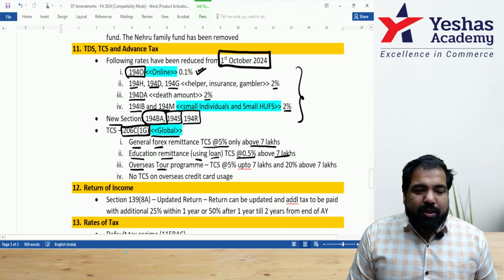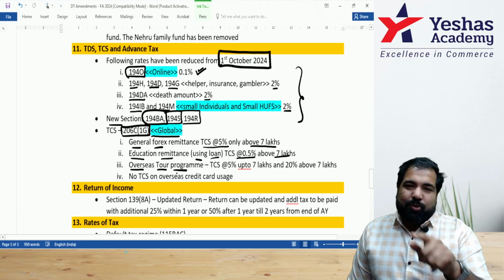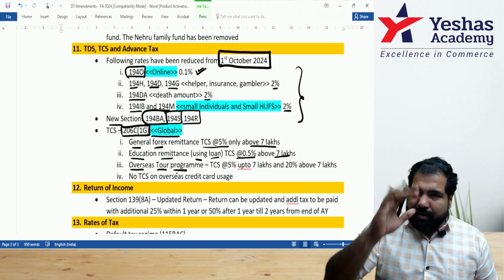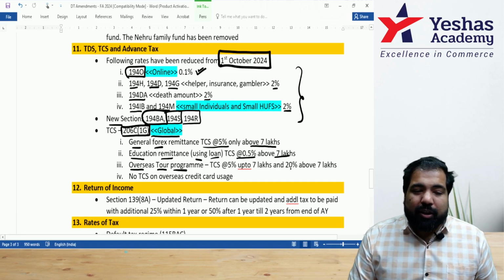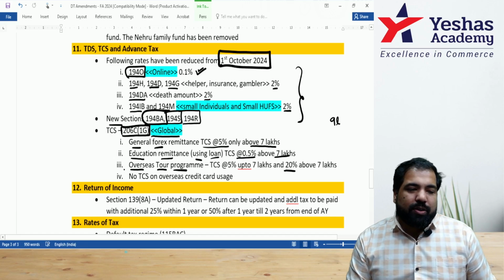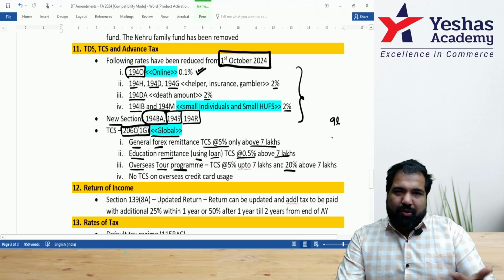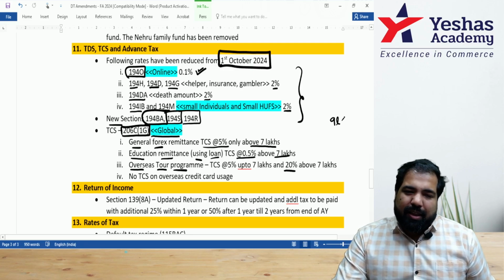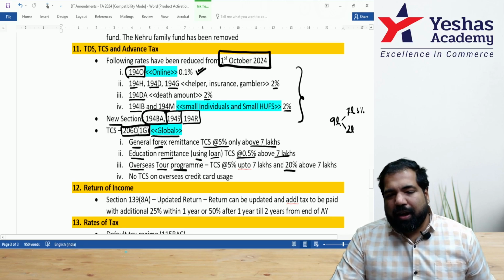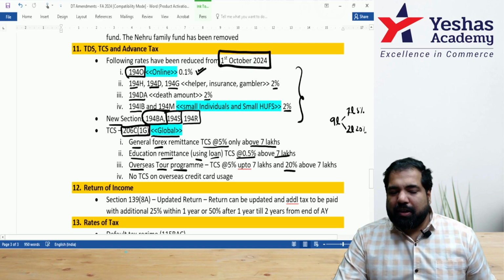But if it's for an overseas tour program, the government is jealous because you should have traveled in India, but you're going abroad. So without any limit, up to 7 lakh, 5%, and above 7 lakh, they will collect 20%. That means if you've taken 9 lakh of remittance for an overseas tour program, you paid some K3 travels or some other travels, then up to 7 lakh, they will collect 5%, and above 7 lakh, that is 2 lakh, they will collect 20% TCS.